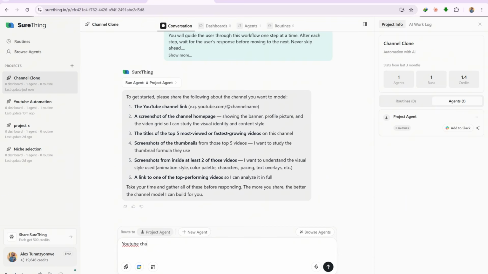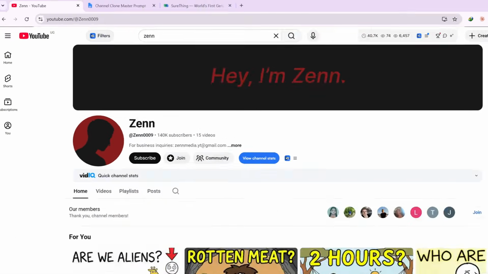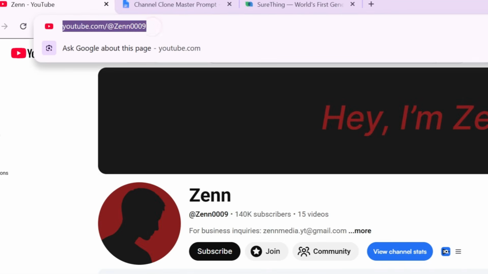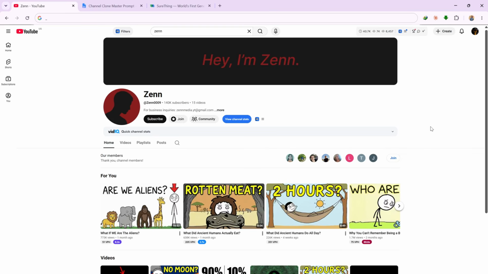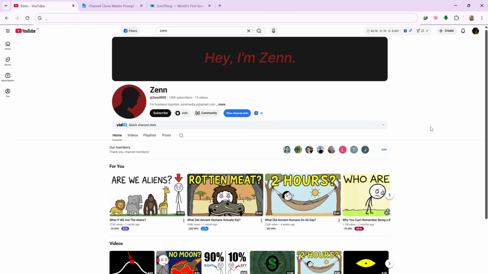The first thing it asks for is the YouTube channel link. Return to the channel, copy the URL from the address bar, and paste it directly into the agent. The second thing it needs is a screenshot of the channel homepage. You want to capture the full page, including the banner, the profile picture, and the complete video grid.